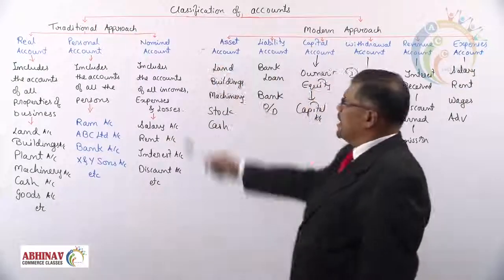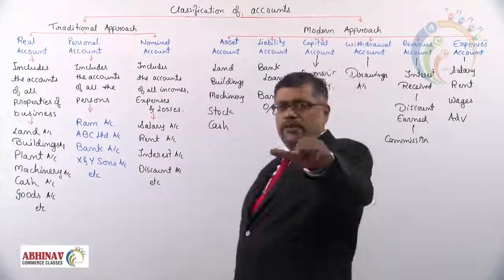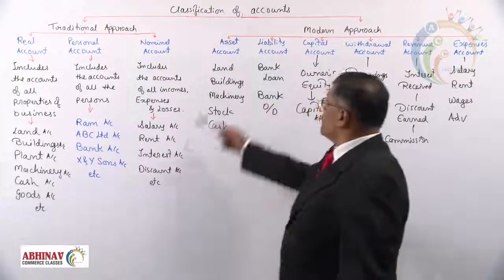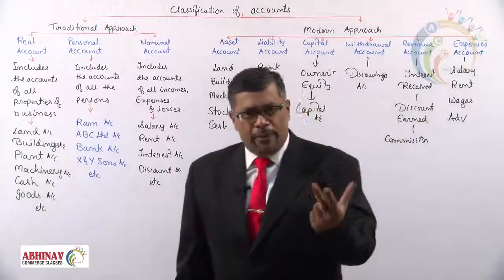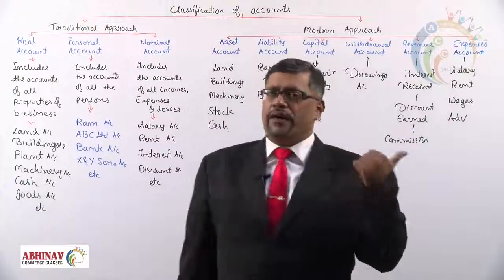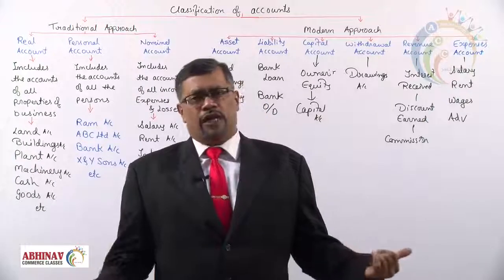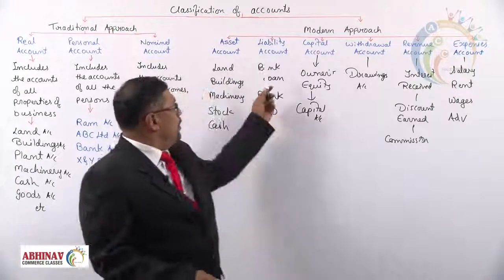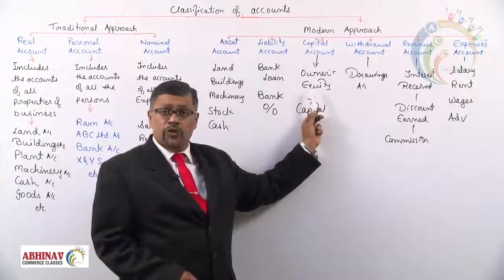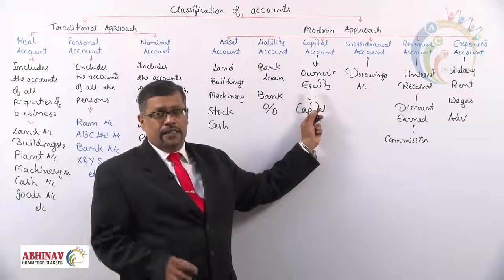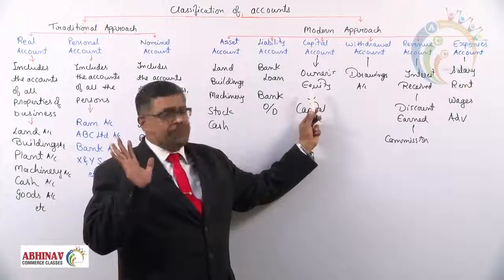I repeat, the traditional approach has three: real, personal and nominal. The modern approach has asset account, liability account, capital account, withdrawal account, income and expense. Income is also called revenue. Capital is also called owner's equity. This is what one should remember.